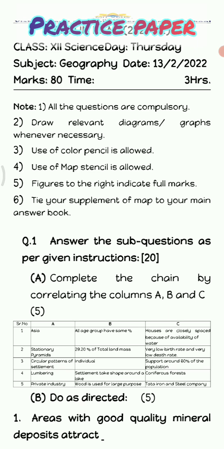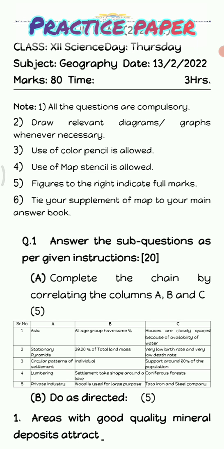So I hope I have answered a few comments and the queries of the students. Now we'll come to the question paper. This is the next paper where you can see the same guidelines are given, that all the questions are compulsory. You can draw the relevant graphs, diagrams wherever necessary. Use of stencil is allowed. You can bring a world map stencil and show whatever you want to show. Map stencil is also allowed.